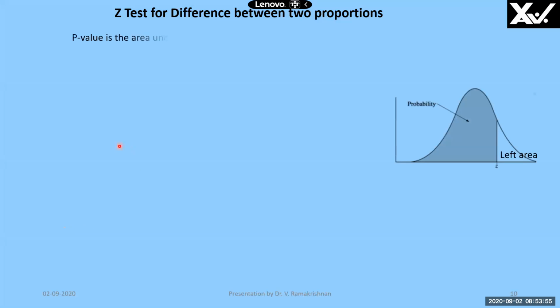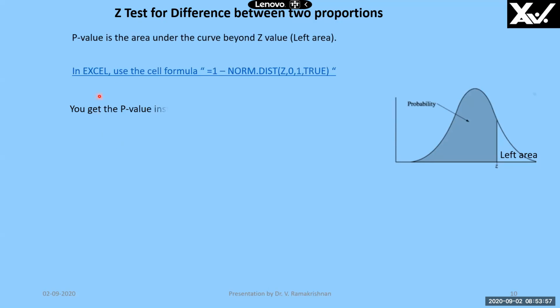Now, we can find out this P value by two methods. One is by substituting the relation, that is 1 minus NORM.DIST, the Z value 1.98, comma 0 is the mean of the standard distribution, 1 is the standard deviation of the standard distribution, and 1 is to get this left hand side area, that is the probability area, gray area. And you get the P value instantly by substituting this formula in Excel. We will see it a little later.